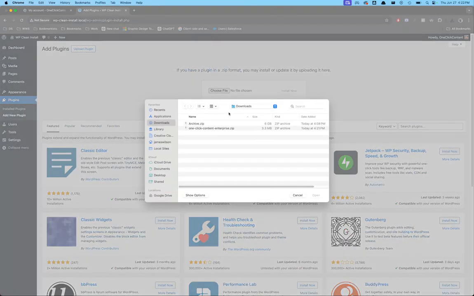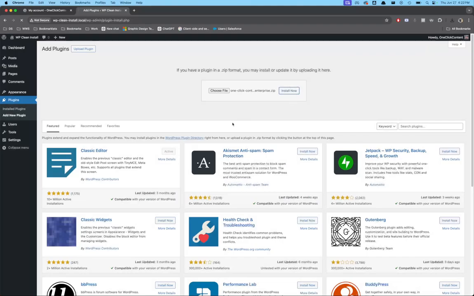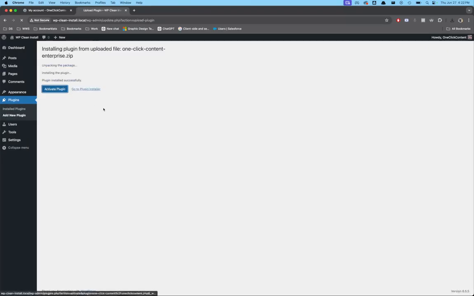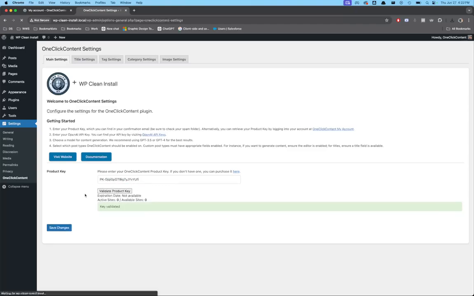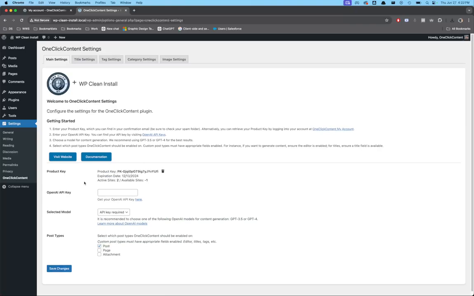We're going to upload a plugin. We're going to choose our file, that's the file we downloaded, and I'm going to go ahead and install it. Give that a second. We want to activate it. Once it's active, it's going to bring you to the settings screen automatically. Now you're going to need your product key that we just saved. Put that in there, and once you're in, go ahead and validate. It gives you a little message there that it's valid.